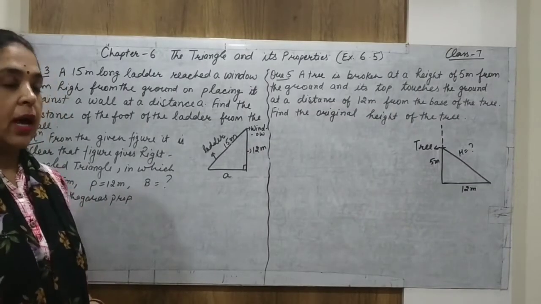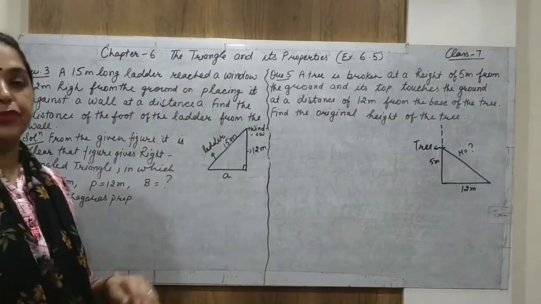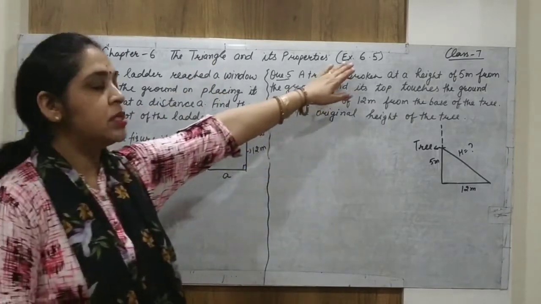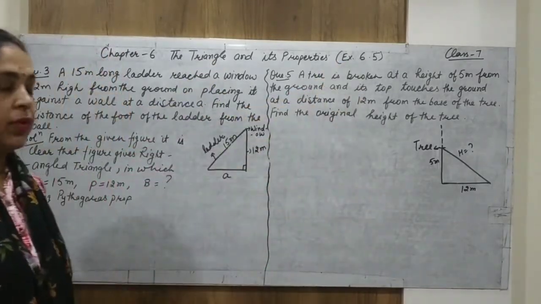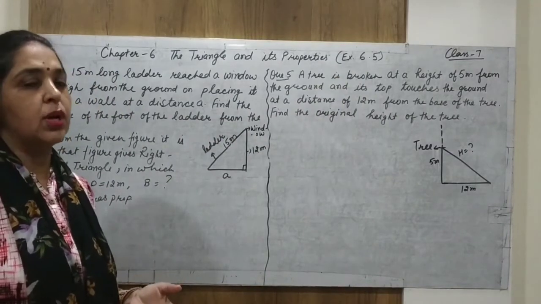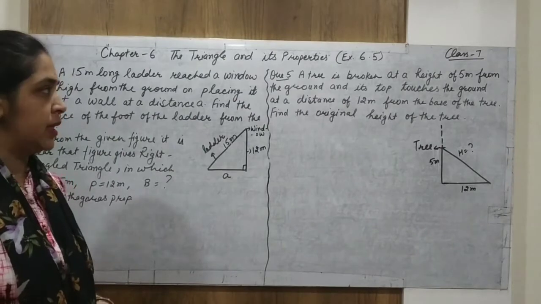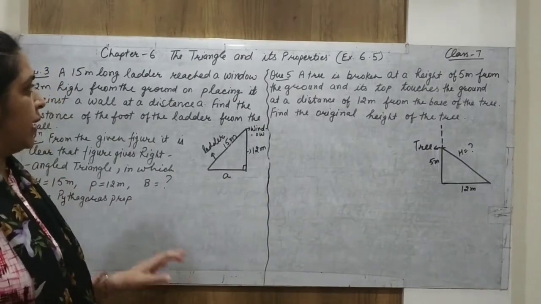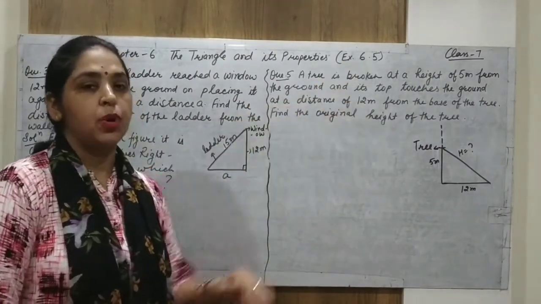Hello students, I hope you understand a few questions of the triangle chapter. Exercise 6.4 we have not done, because we have to remove that, as 30% of the syllabus has been deleted. So the next exercise is exercise 6.5.